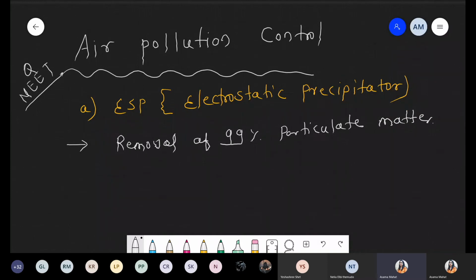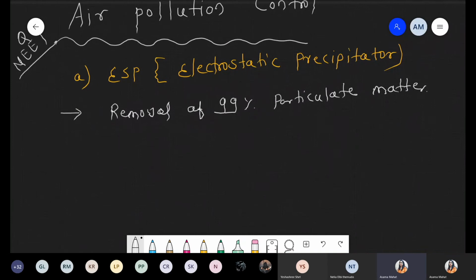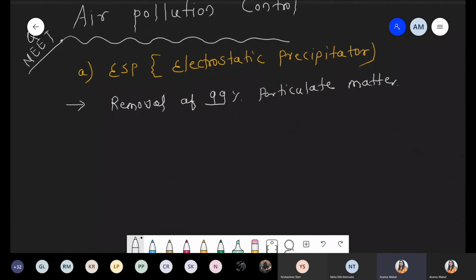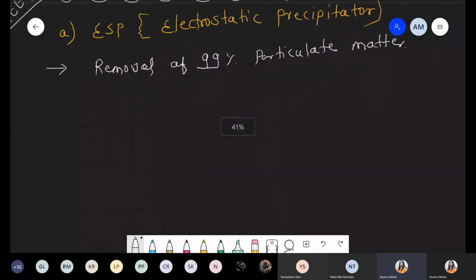First of all we have to discuss the mechanism of how this is possible. So we have to draw a diagram. Please draw the diagram along with me. We are drawing a simple diagram of the electrostatic precipitator. Now what happens? The name tells us electrostatic, something related to electricity. It means we have to provide a charge on the particulate matter, and after providing the charge, slowly that particulate matter is removed from the air, and we can obtain completely clean air.